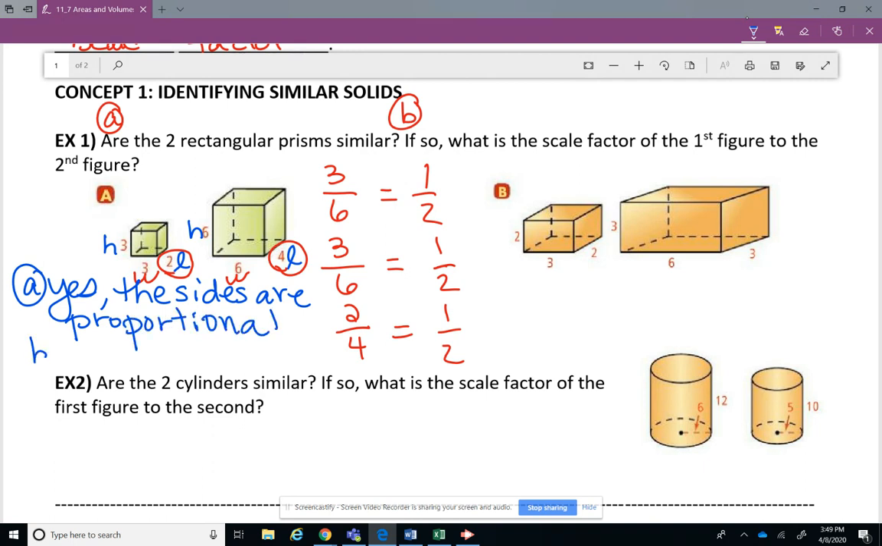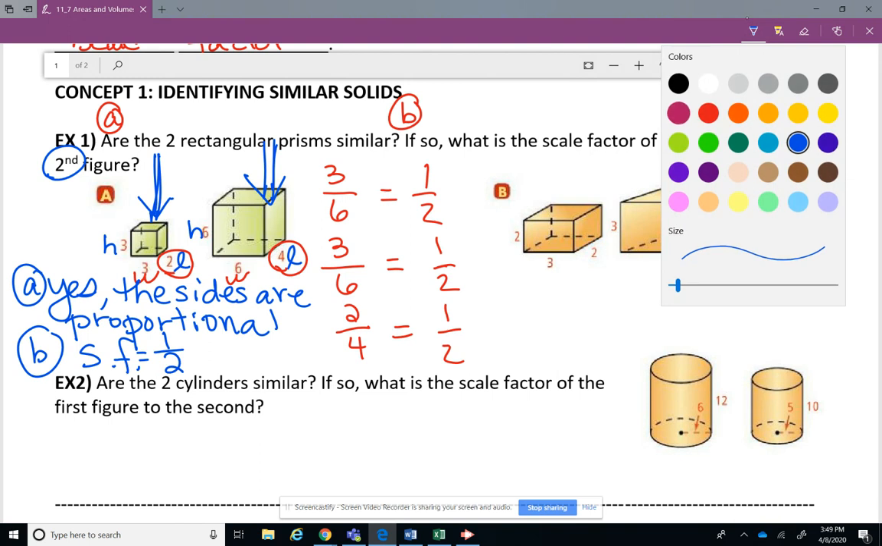All right, and then for B, it said, what is the scale factor of the first figure to the second? So that I did the first, and then I did the second dimensions. So we have it right. So our scale factor is 1/2. You can either write it like that, or you can put equals to 1/2 if you want. All right, let's check out the next picture.